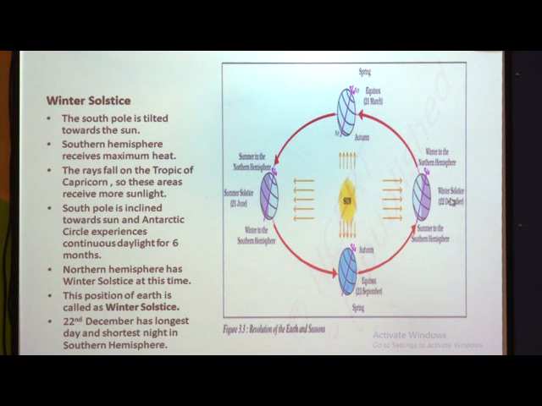Then 22nd December has the longest day and shortest night in the southern hemisphere, and here 21st June has the longest day and shortest night in the northern hemisphere. So, hope children you understood what we mean by summer solstice and winter solstice. If it comes to winter solstice, you have to say the South Pole is tilted towards the sun, and when it comes to summer solstice, you have to say the North Pole is tilted towards the sun.